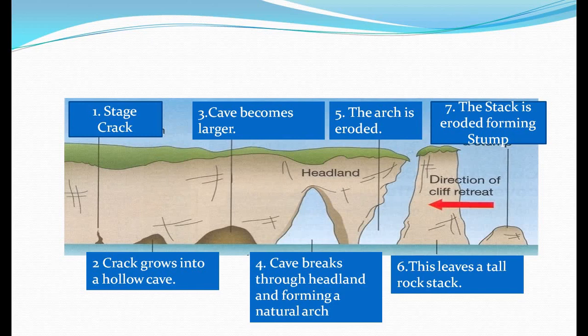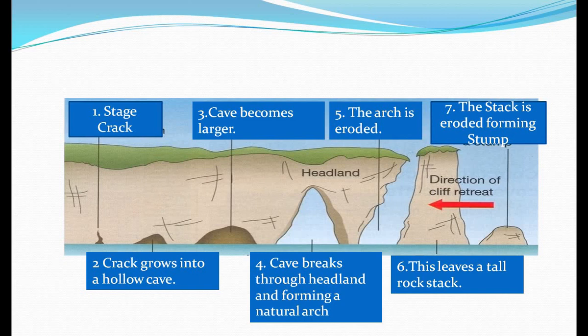In the second stage, when these cracks become larger, hollow caves are formed. In the third stage, caves become larger and larger, and one time comes when only the headland or roof is left. So caves break through the headland, forming a natural arch.